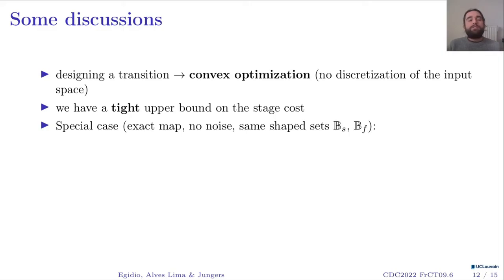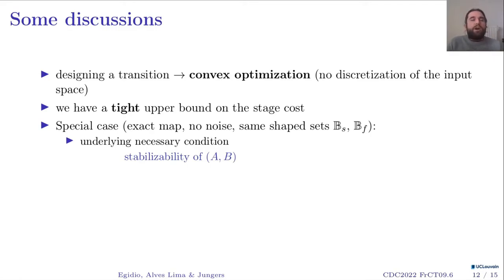We're going to consider that there exists an exact map between two balls, and by that I mean that the center of the starting ball can be mapped exactly at the center of the final ball by some input u, and there is going to be no noise, and both sets are of the same shape. They're just translated versions of one another. In this case, one underlying necessary condition of our method is the stabilizability of the pair (A, B). And it actually gives us a good hint on how to choose the shape of the ellipsoids.